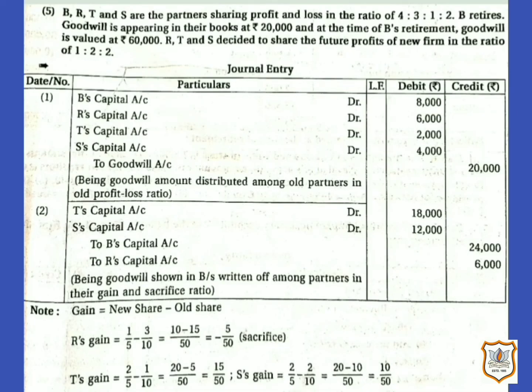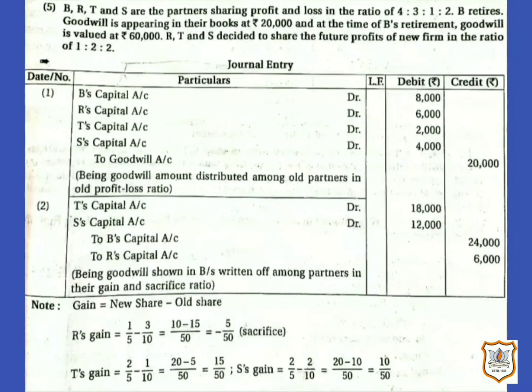So note that if any of the remaining partners has sacrificed a part of his share in the profits of the firm on retirement of a partner, his capital account will also be credited along with retiring partner's capital account with his proportion of sacrifice. And the continuing partners' capital accounts are debited who have gained on retirement of a partner.